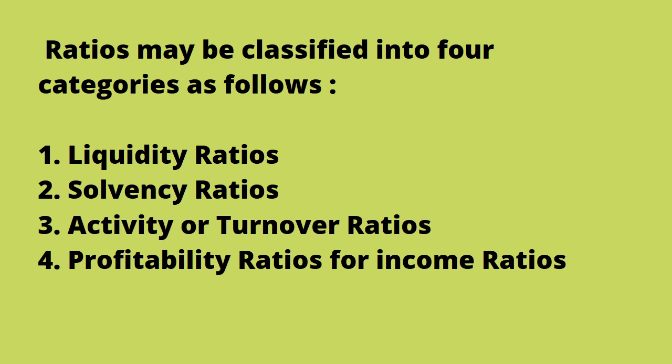Third, activity or turnover ratios. Point number 4, profitability ratios or income ratios. I am teaching you all these ratios in detail. First I will move on to liquidity ratios, and these are the total 4 ratios that I will teach you, which are part of the CBSE curriculum.